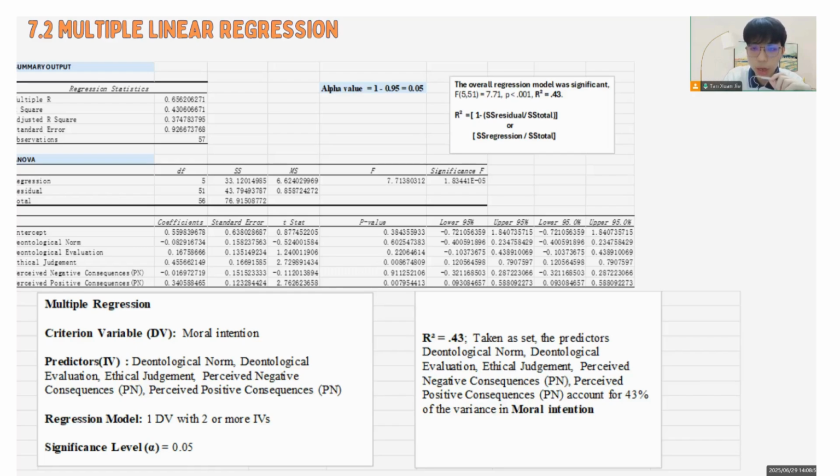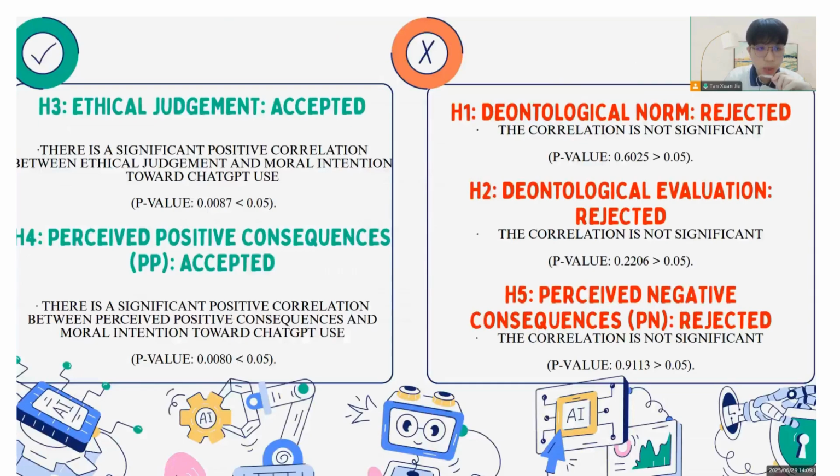But what is the R-square? R-square is the coefficient of determination, as we already learned in topic 10, and the formula of the R-square is SS regression divided by SS total, or we can also use 1 minus SS residual divided by SS total. So R-square 0.43 means that they explain 43% of the variance in moral intention. Now we look at the result of the multiple linear regression. The hypotheses of ethical judgment and positive consequence are accepted because their p-value is less than 0.05. So we conclude that these two have a significant positive correlation with the moral intention to use ChatGPT.